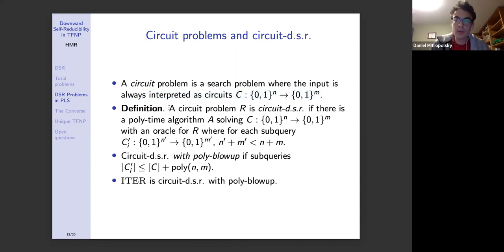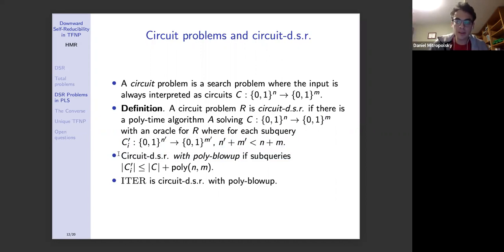We say that a circuit problem R is circuit-d.s.r if there is a polytime algorithm A solving an instance C from n bits to m bits with an oracle for R, where each subquery of the following form, C prime sub i, which just means there can be multiple of them, from n prime bits to m prime bits, has the sum of n prime plus m prime less than n plus m. In other words, the subqueries have fewer input and output bits overall than the original circuit.